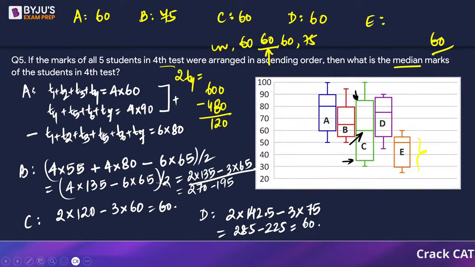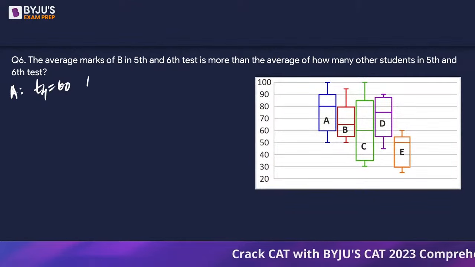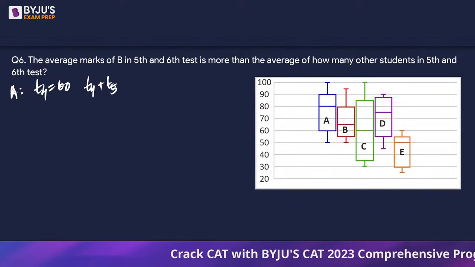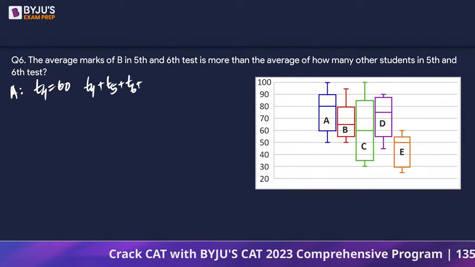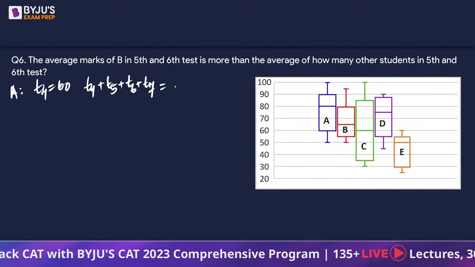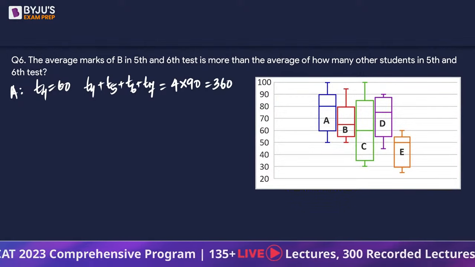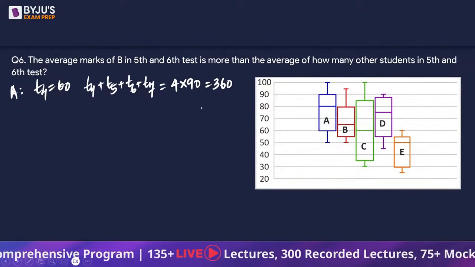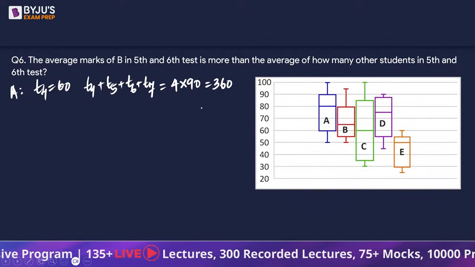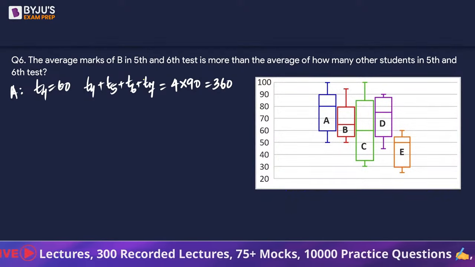4th test का marks A का 60 है ना? And we also know that the sum of the last 4 tests का marks is going to be 4 into 90, which is 360. And we also know that 100 is the value of T7.